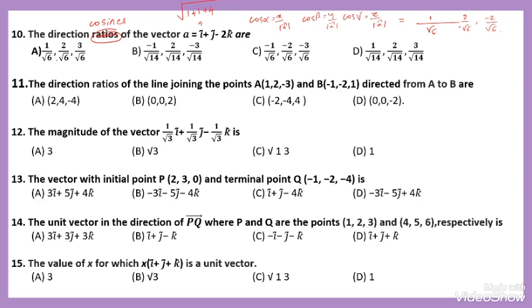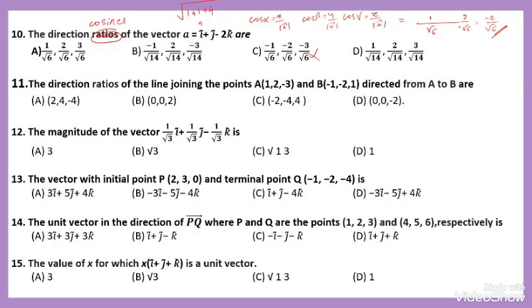Here the options are different. So the options are the true direction cosines. Then we have to move on to the next question, question number 11.